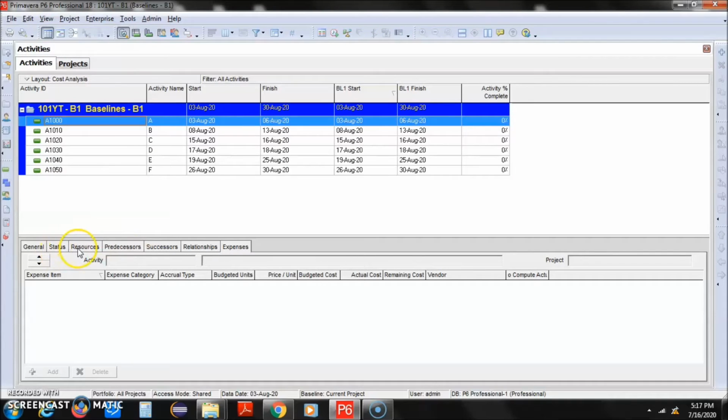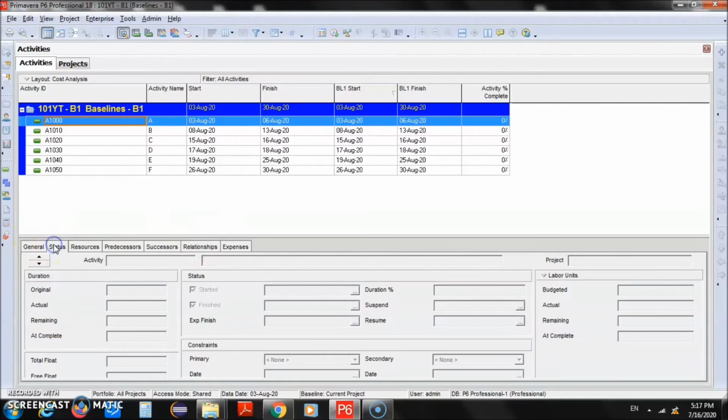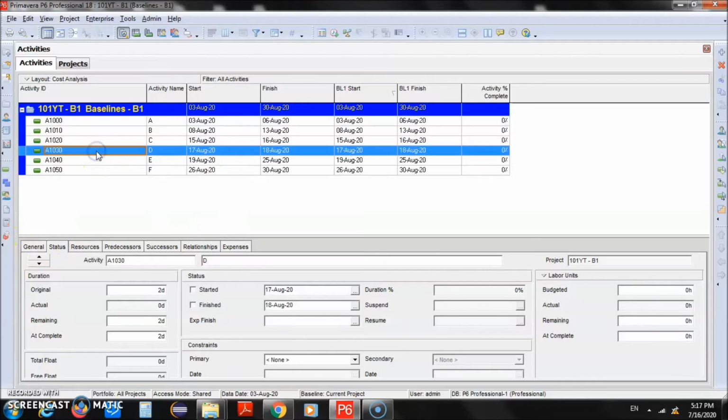Even if you had any resources at that time in the project, if you had any expenses, whatever you had, you can see the old version of your project. So this is the old plan for your project. So that is one thing you can do, is you can restore any old baseline like a normal project.